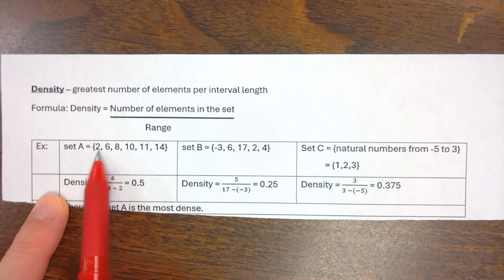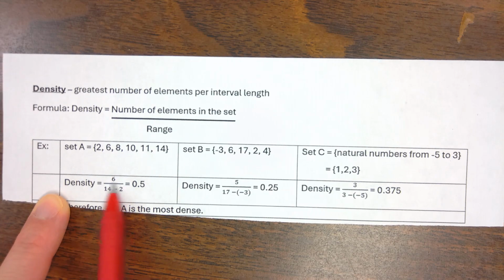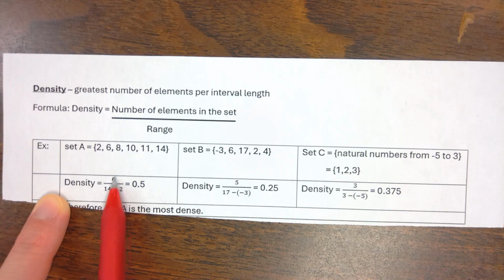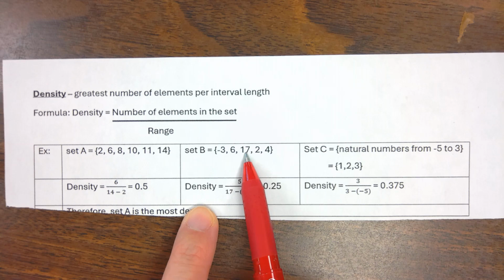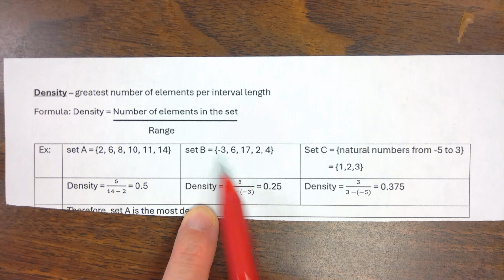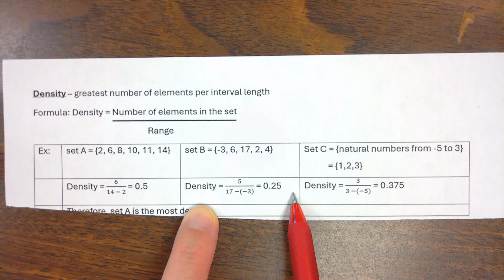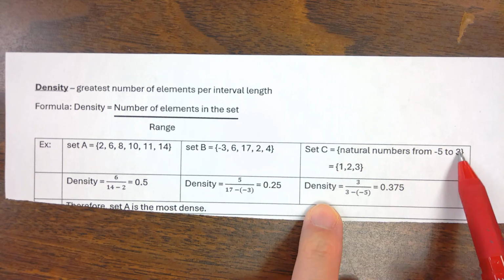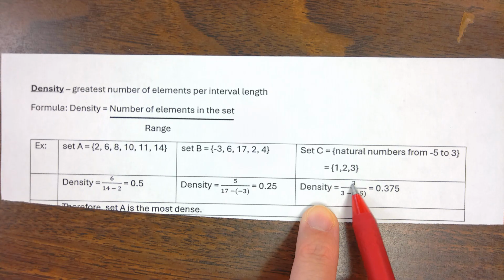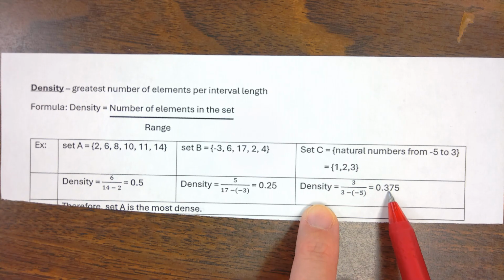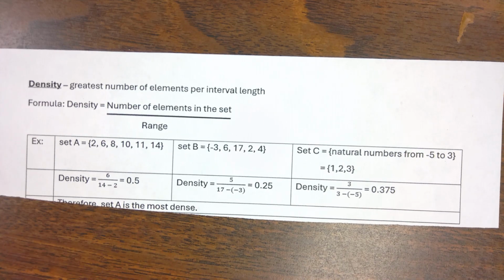So again, set A, there's 6 numbers, but keep in mind 14 minus 2, it's a span of a 12 range. So when you divide it, you get 0.5. Same thing here. Biggest number 17, smallest number -3, so your denominator is spanning over 20 numbers. So the density is 0.25. And then here, there are 3 natural numbers in the set. When you divide it, you get 0.35. So out of these 3 sets, A is the most dense because it's the highest number.